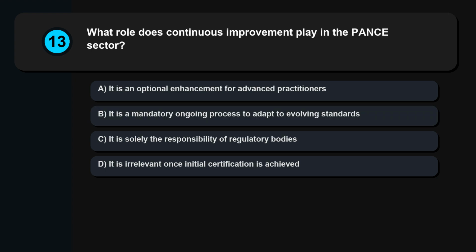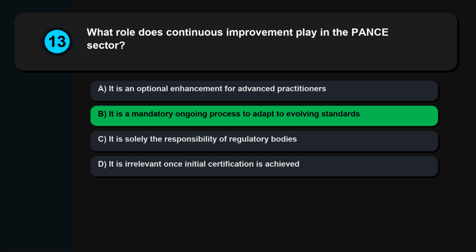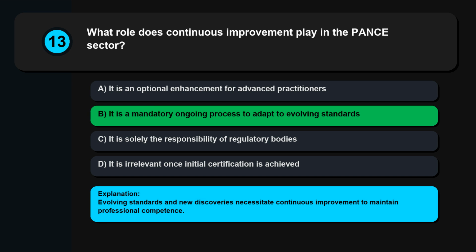Question 13. What role does continuous improvement play in the PANCE sector? It is an optional enhancement for advanced practitioners. It is a mandatory ongoing process to adapt to evolving standards. It is solely the responsibility of regulatory bodies. It is irrelevant once initial certification is achieved. Evolving standards and new discoveries necessitate continuous improvement to maintain professional competence.